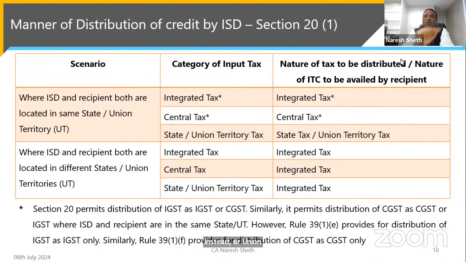But I put an asterisk over here. See, there's an anomaly here. Section 20 permits distribution of IGST as IGST or CGST.